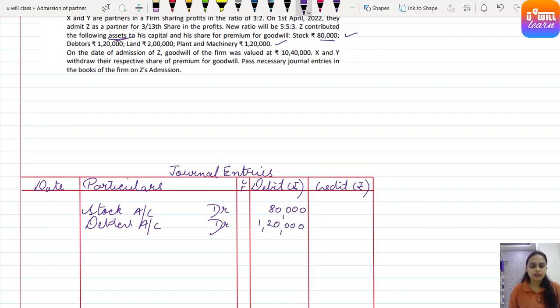Then he has brought land. So land comes into the business, debit what comes in. Land account debit. How much? 2 lakh into the business. And plant and machinery has also been brought, so plant and machinery account debit.